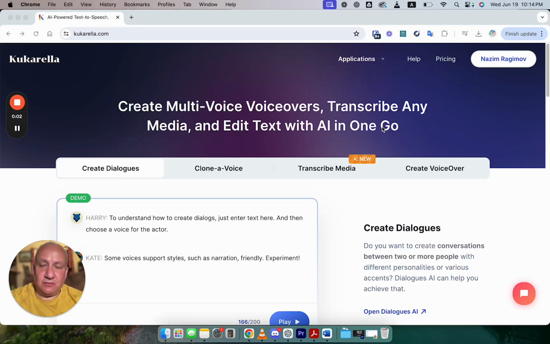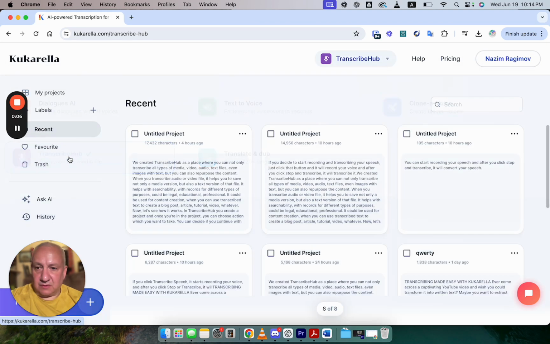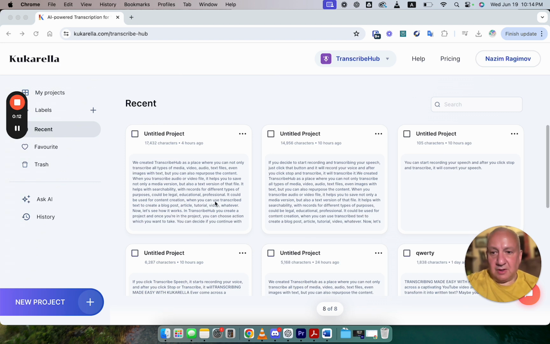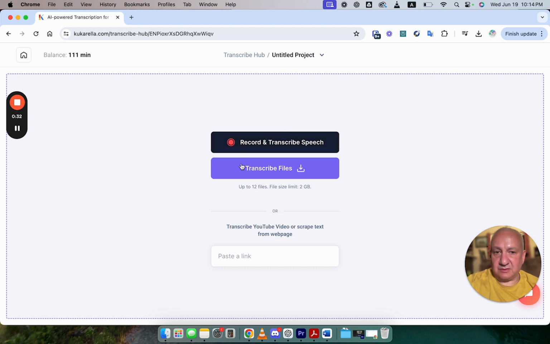Hi. A few days ago, we published a new application, TranscribeHub, on Kukarella. This application allows you to transcribe all sorts of media, text, documents, pull text from images with text, transcribe YouTube video, and extract text from websites, from URL links. You can also record your speech and transcribe it.